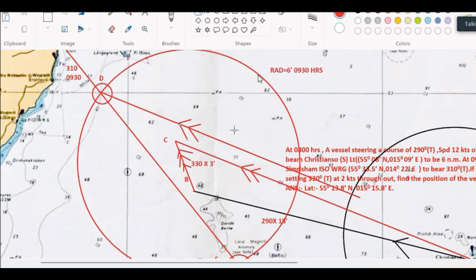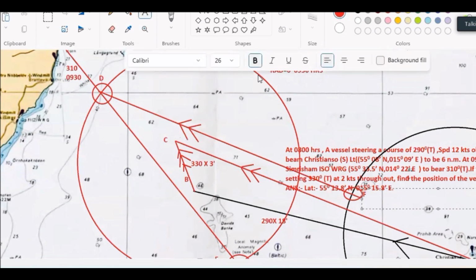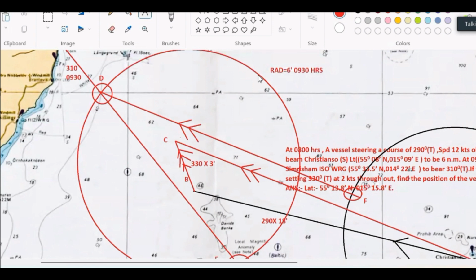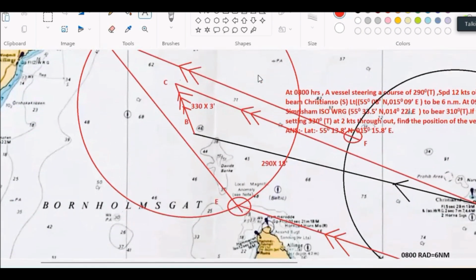Now this course made good line is intersecting the black circle at this point. Suppose this is your F. This is one point, your F. The other one will be down below, the G. So this one is one possibility at 8 o'clock.